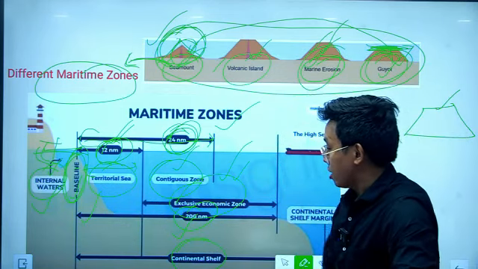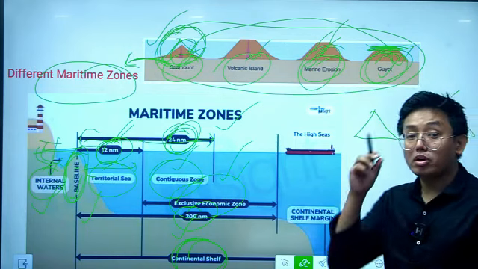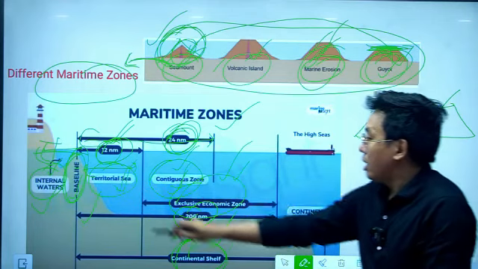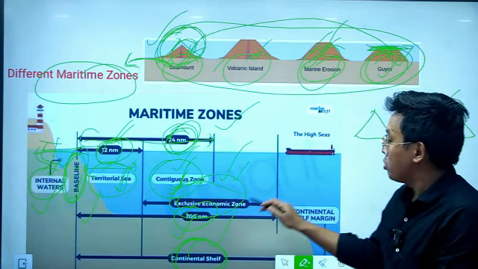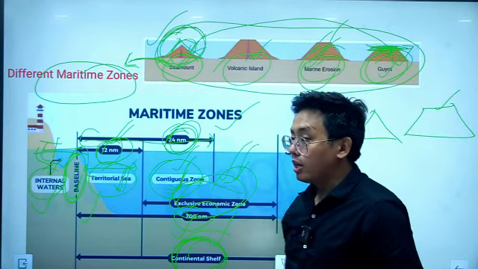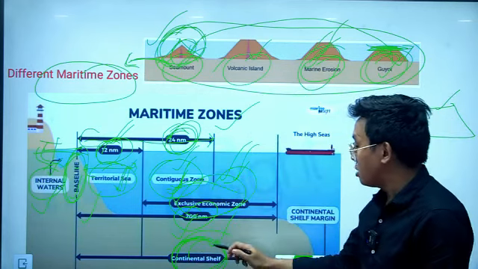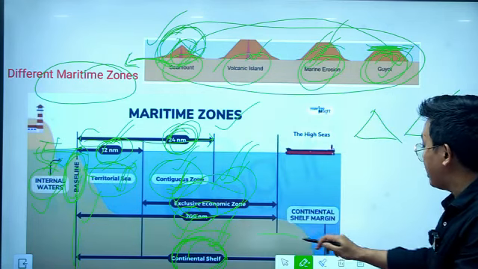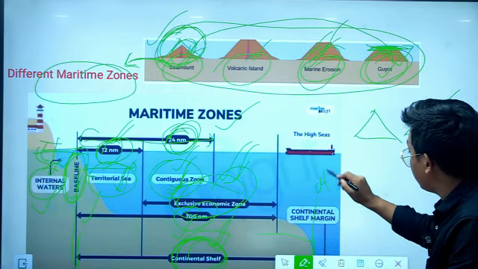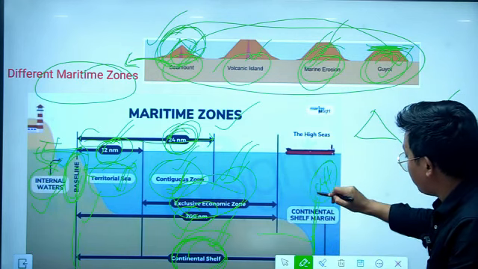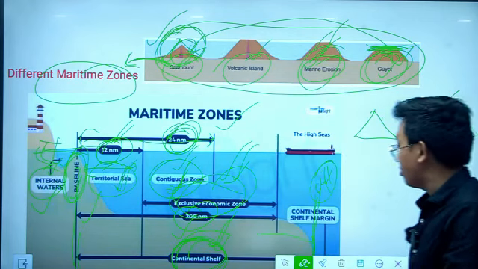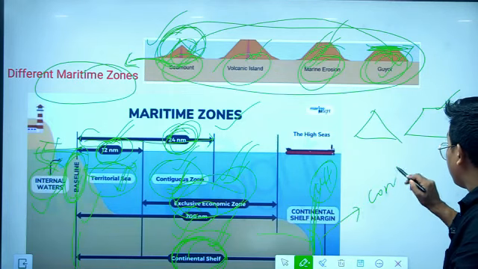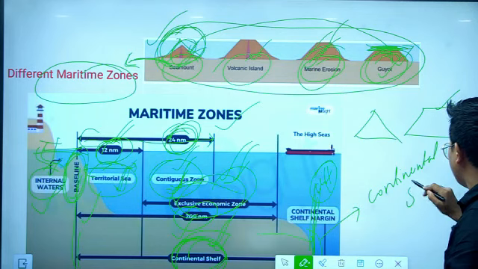And there is the continental shelf. The continental shelf is very important for any country, because it includes all these regions: the territorial sea, contiguous zone, and exclusive economic zone. All these are included in the continental shelf. For this reason the continental shelf is very important, and it basically starts from the baseline and ends at the cliff. So there is a cliff here. This cliff is the ending line of the continental shelf, and from this cliff the continental slope starts.